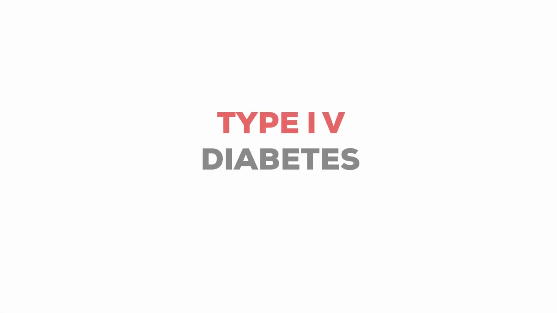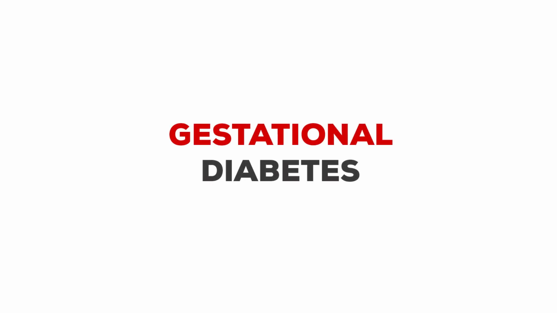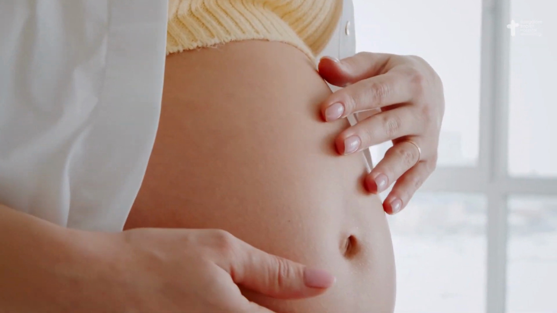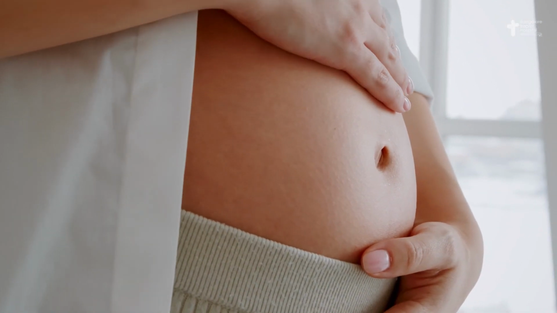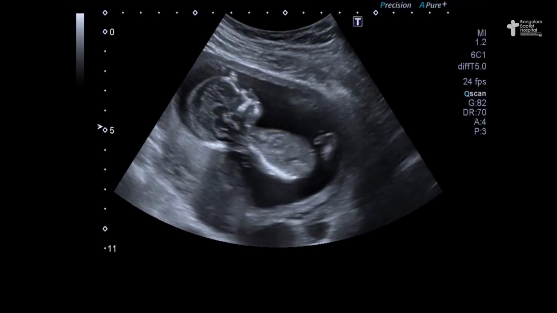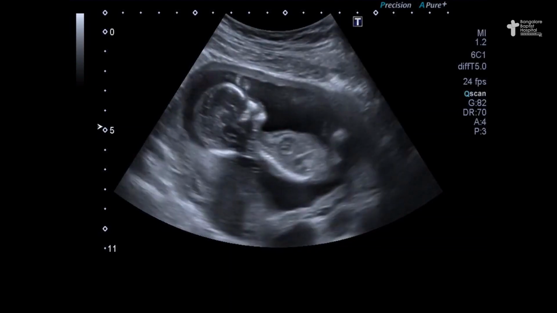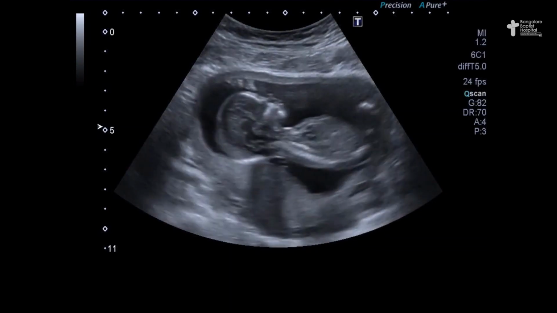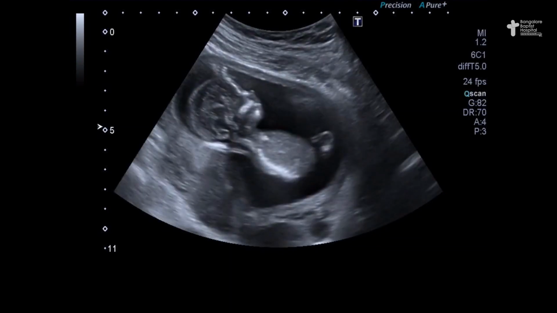Then finally, we have gestational diabetes, or diabetes during pregnancy. As the name suggests, this is a type of diabetes that is seen during pregnancy. Gestational diabetes is caused due to problems in insulin secretion and insulin action. It's very important to recognize and diagnose gestational diabetes as early as possible and treat it appropriately so as to prevent complications in both mother and the child.